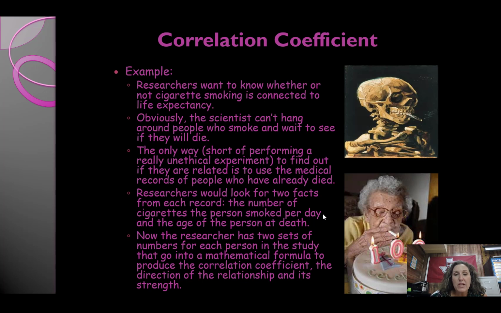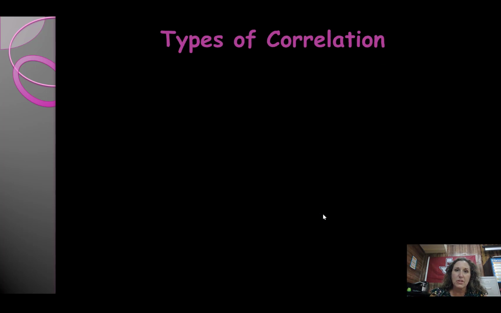This is the direction and the strength. So let's just say, oddly enough, that if you smoked cigarettes, your lifespan increased, okay? That would be a positive correlation. If you smoked and your life expectancy decreased, that's a negative correlation. If you smoked and your life expectancy remained the same, that would be a zero correlation.